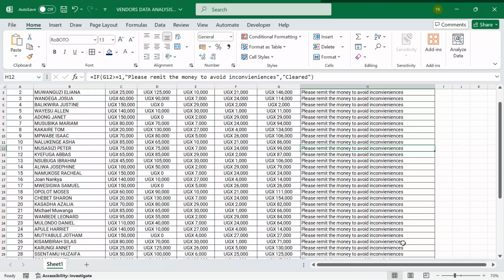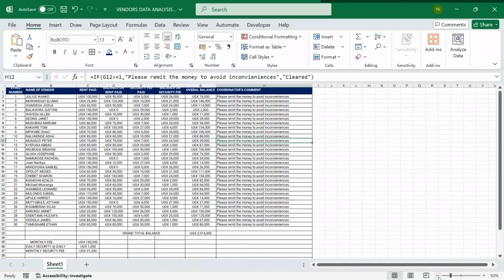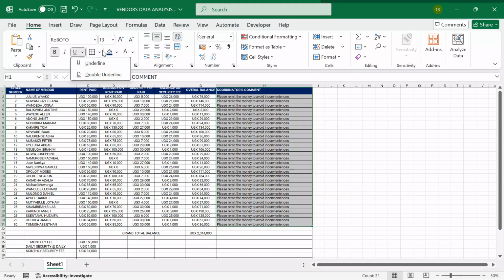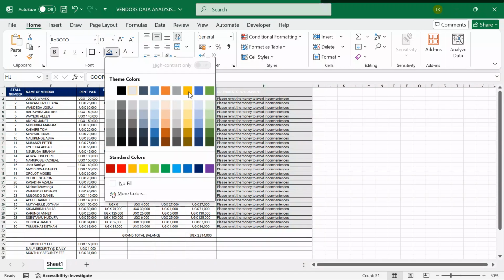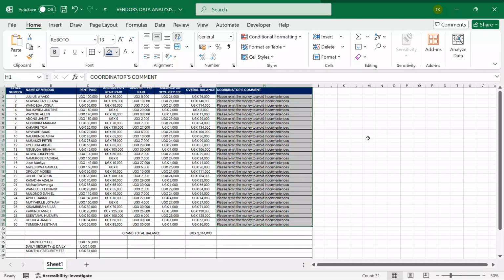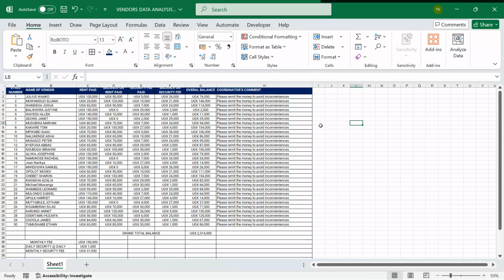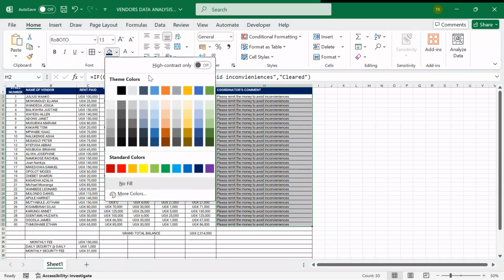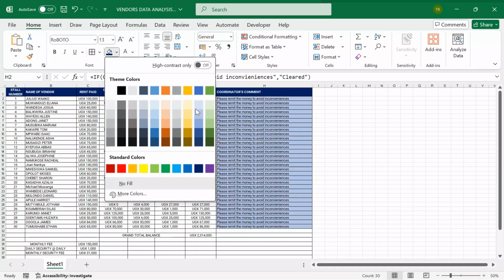And then where we have our comments, which was one of the common areas of interest, I can also highlight. I say, let me apply a background color that will be eye-catching. Yes. So before I leave, I make sure that I have manipulated my spreadsheet very, very well.